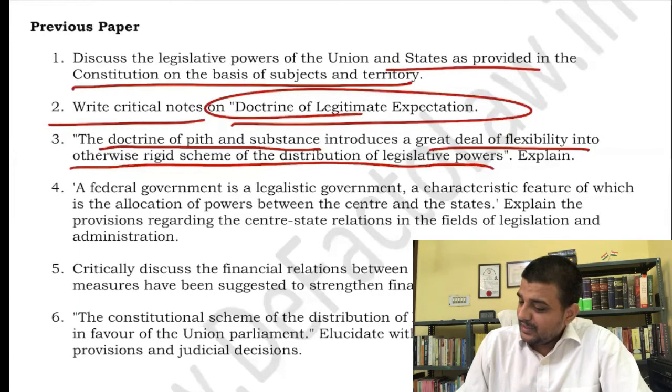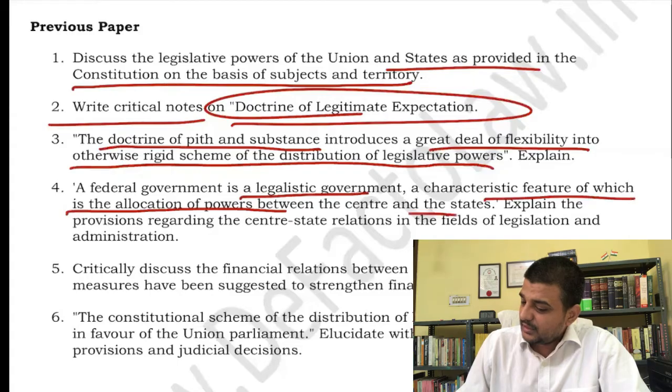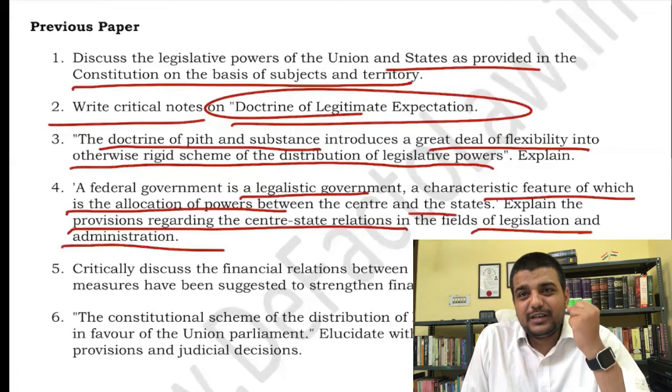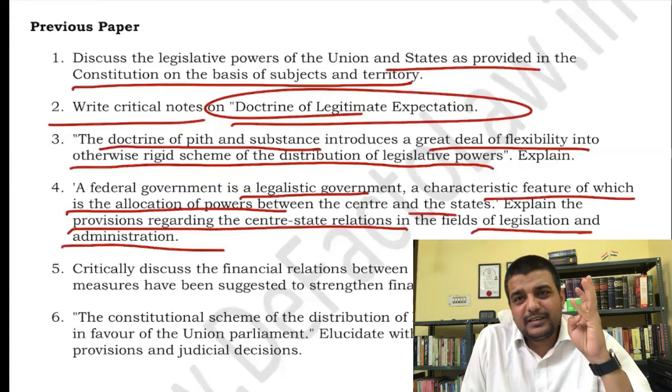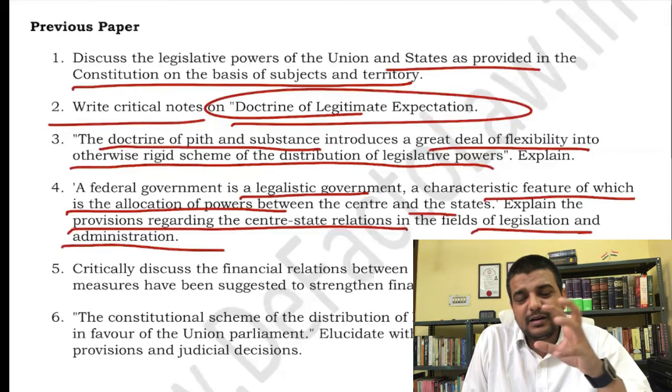Similarly, a federal government is a legalistic government, a characteristic feature of which is the allocation of the power between union and states. Explain the provision regarding the state and central relation in the field of legislation and administration. See how tough question it is, that you have been asked the legislative relationship, various doctrine, you have been asked the administrative relationship and the article attached to it.